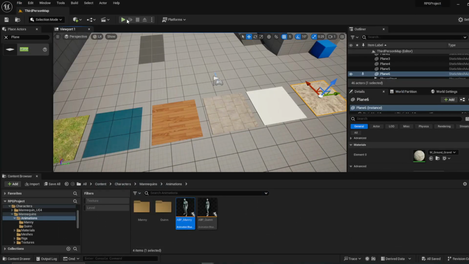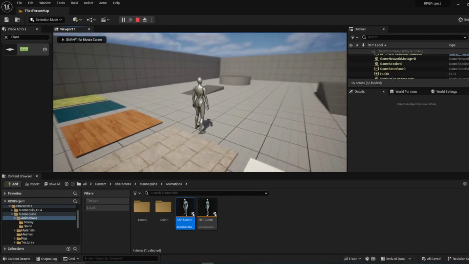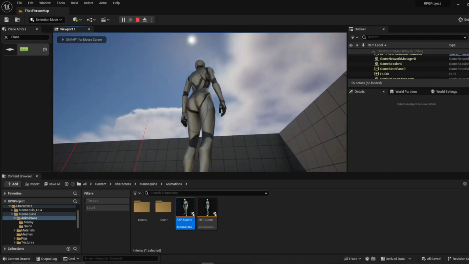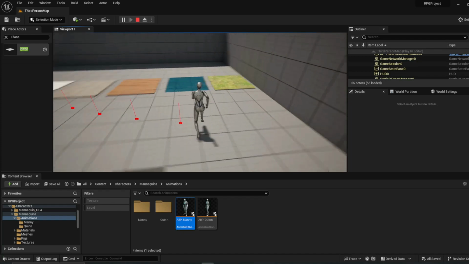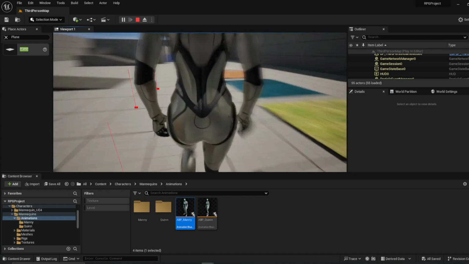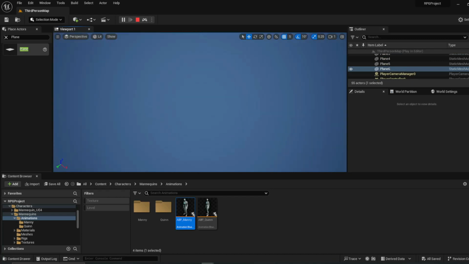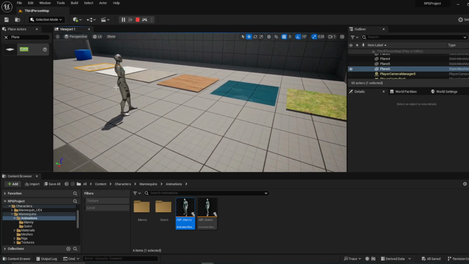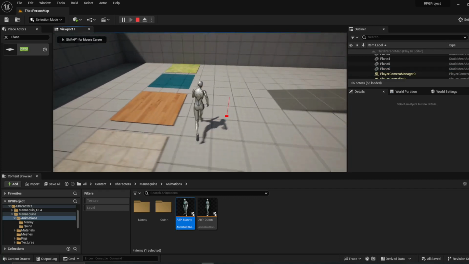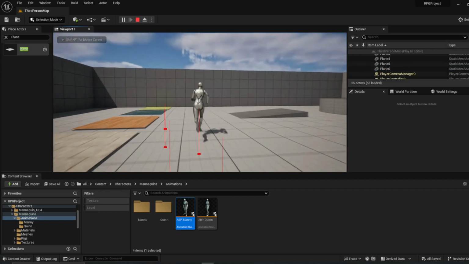Just do a save all real quick. I'm gonna check to make sure those are actually going through. Yep. Okay, so those are starting at the middle of the character, they're going down and they're hitting the floor. So that's good.